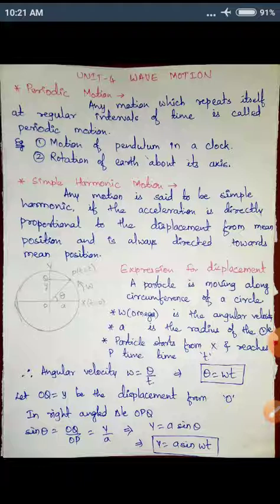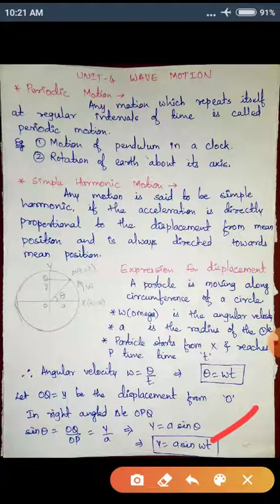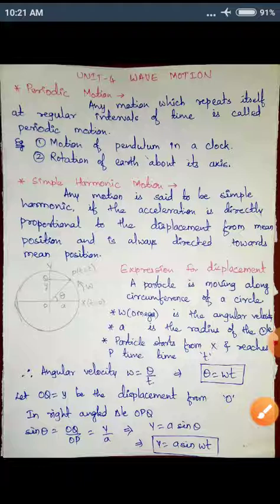Y is equal to A sin omega t is the final expression for displacement. So at any time t, if a particle is moving with angular velocity omega and the radius of the circle is A, then we can find the exact displacement, at what point the particle is at one particular time. So this is the expression for displacement. Then we'll move further and look at what a wave is, how the wave structure looks, and what the different characteristics of a wave are.